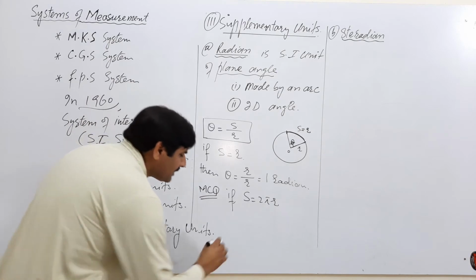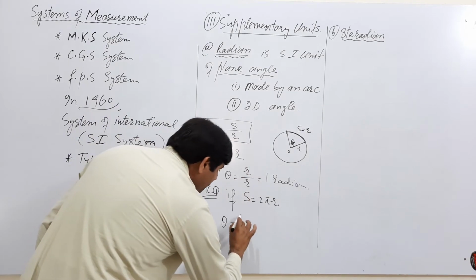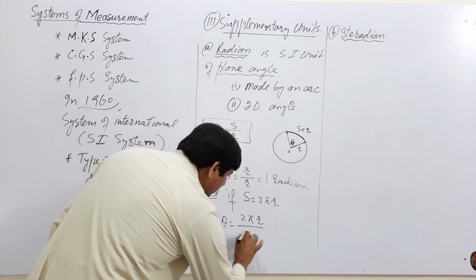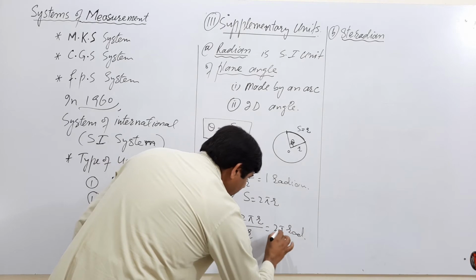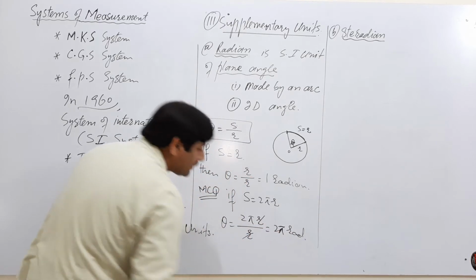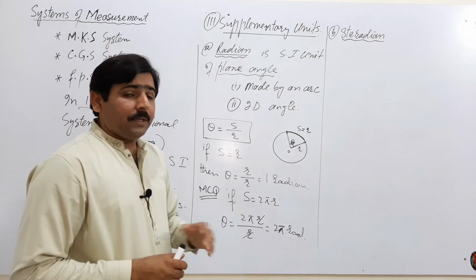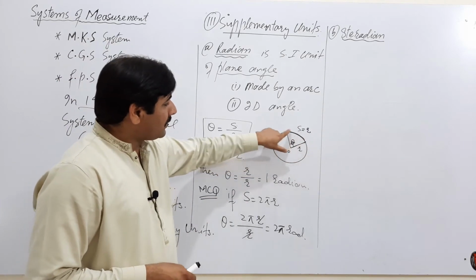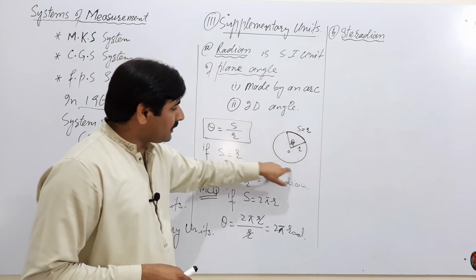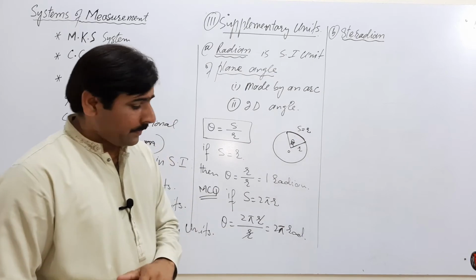The correct answer will be theta is equal to 2 pi r divided by r, that is equal to 2 pi radian. r will be cancelled. So the angle subtended by the whole circumference of the circle at the center of the circle will be 2 pi radian.